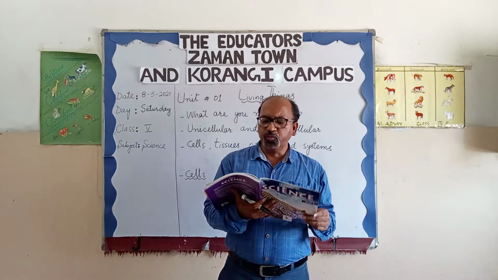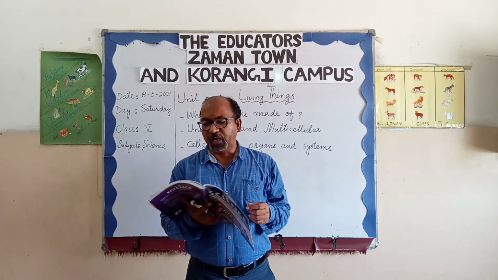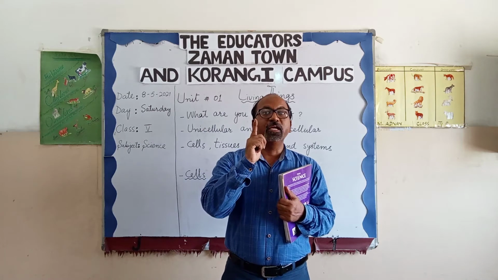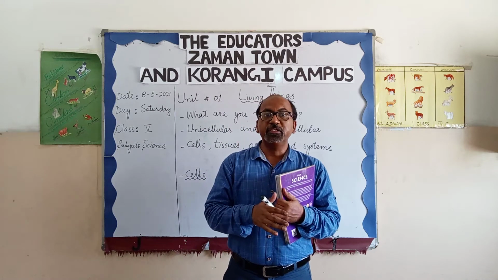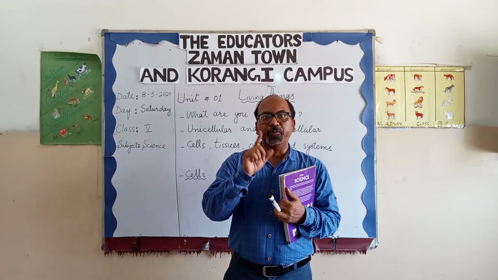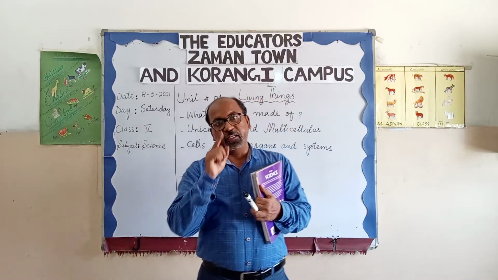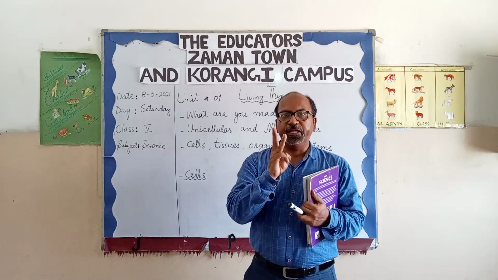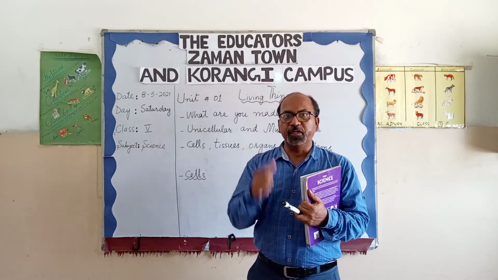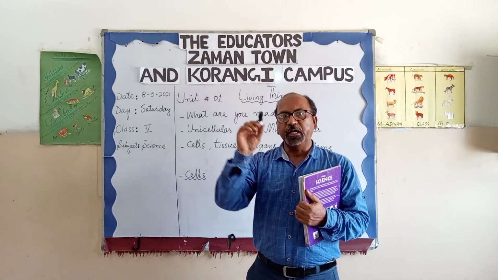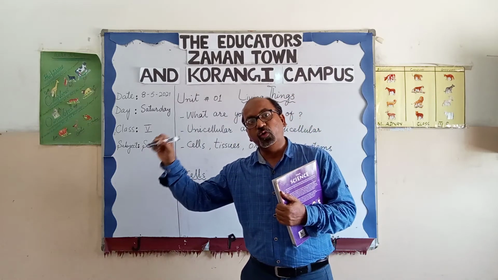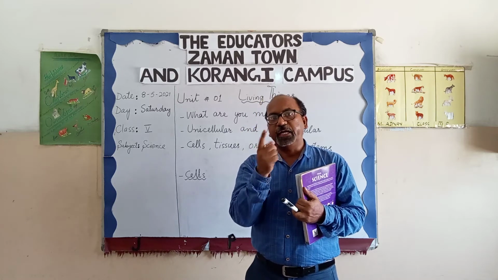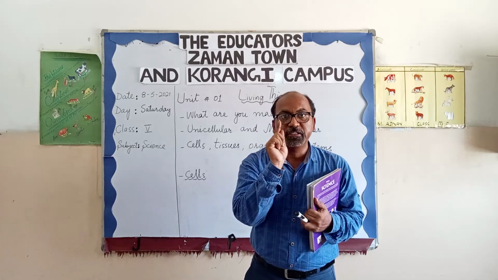Now, come towards unicellular and multicellular. Uni means one. Single celled means there are some organisms which are having only single cell. I have told you in the beginning that there are 3 main categories of the living thing. One is animal, other is plant, and third is microorganism. Micro means very small, even so small that they are composed of one cell.